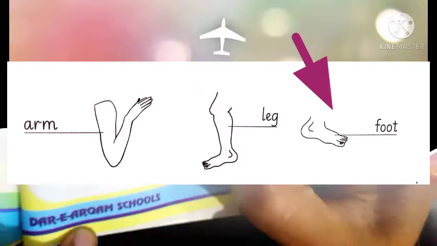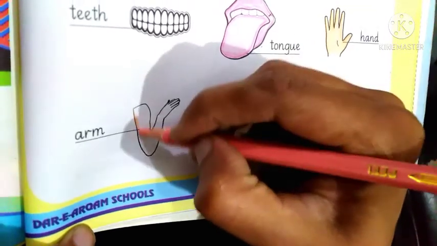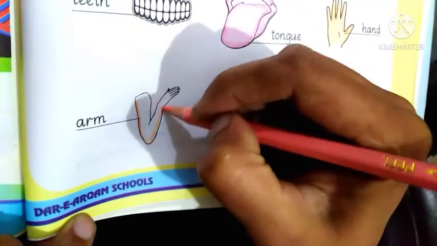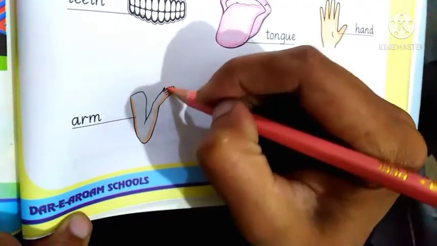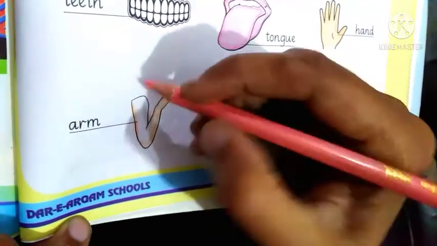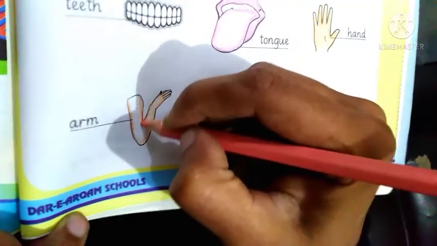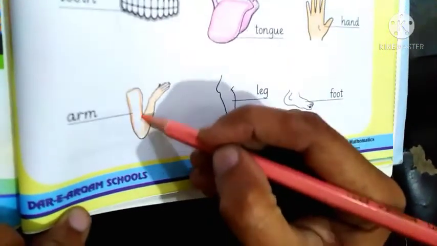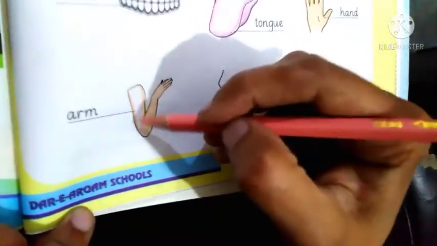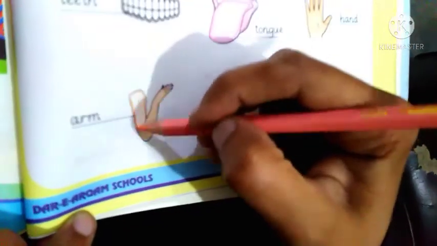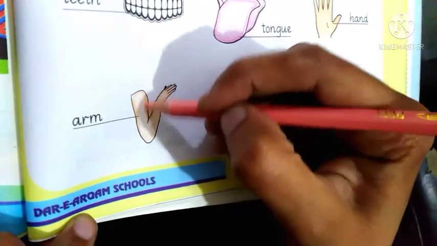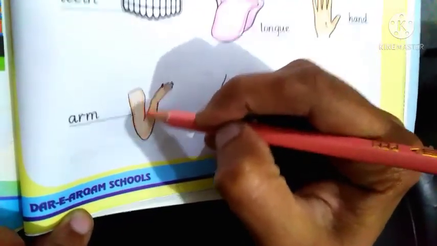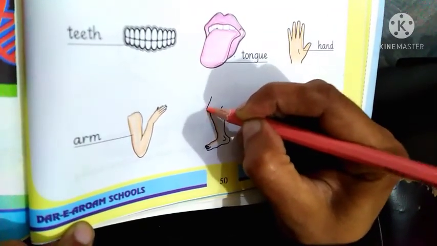Now we will color these pictures. Let's start coloring. First of all, we will color the arm. You will use skin or peach color to color the arm. Make a dark outline, and after making the dark outline, you will fill light color inside. Fill all the white space inside and complete the color in the arm. What is it? It's an arm. And fill all the white spaces. Outline should be dark, filling should be light.